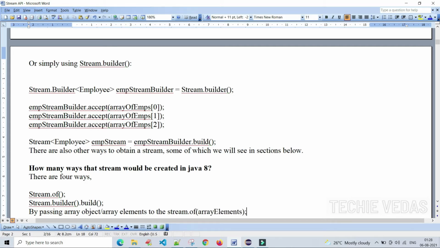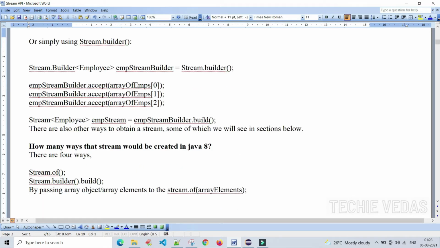In this way we can create the stream, and by using a list object we can create a stream, and so on. Also another way is there.